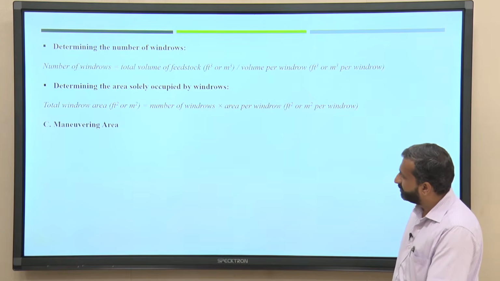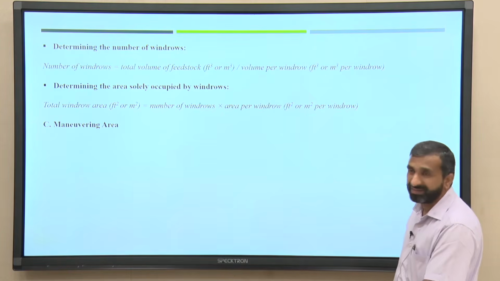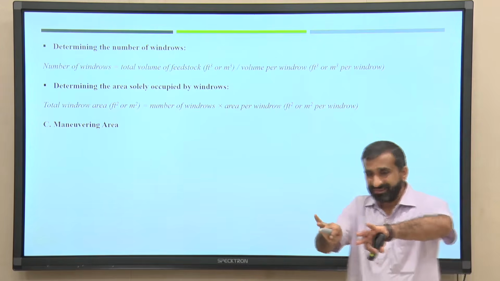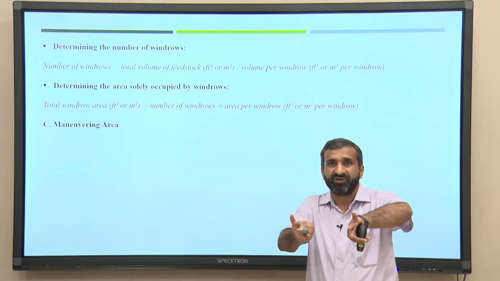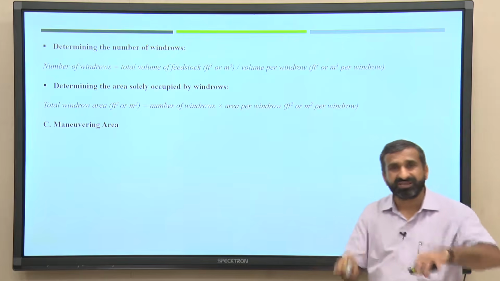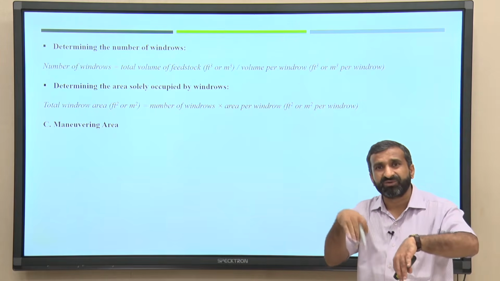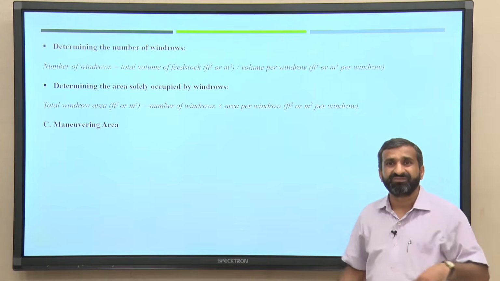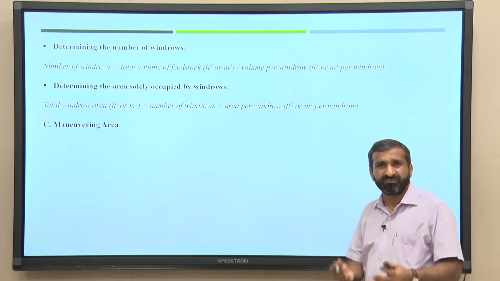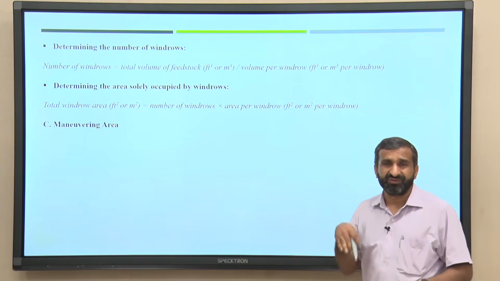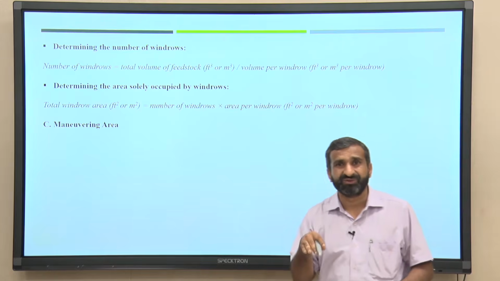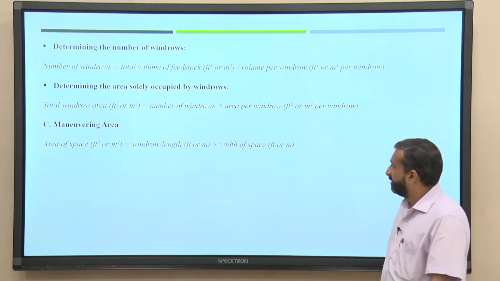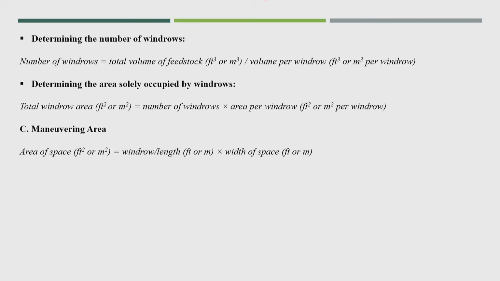Now, there is another area that we call maneuvering area, that is the distance between the two windrows, for turning purposes or movement of that particular machine for the turning facility, and also the final product has to be collected. So, one particular vehicle has to enter into that maneuvering area, that we can calculate by area of space, that maneuvering area equals windrow length into width of the space.